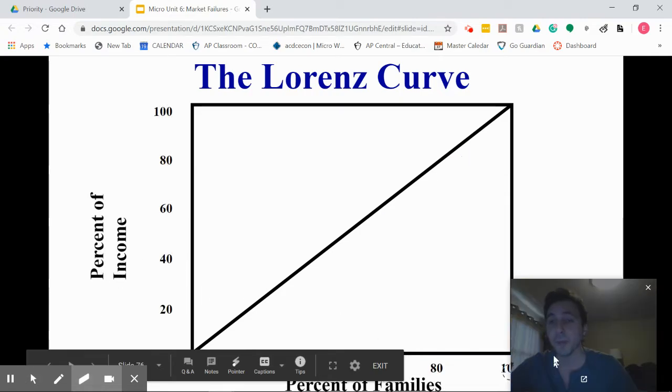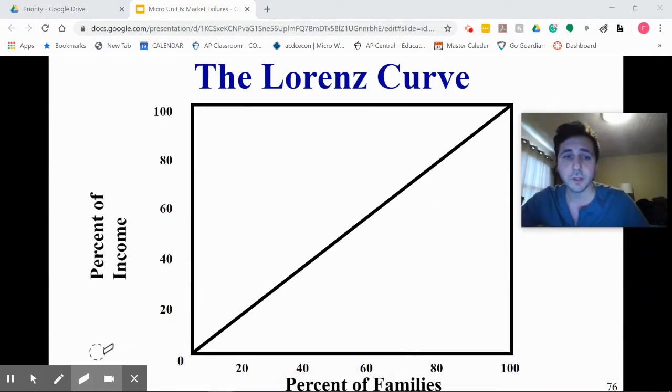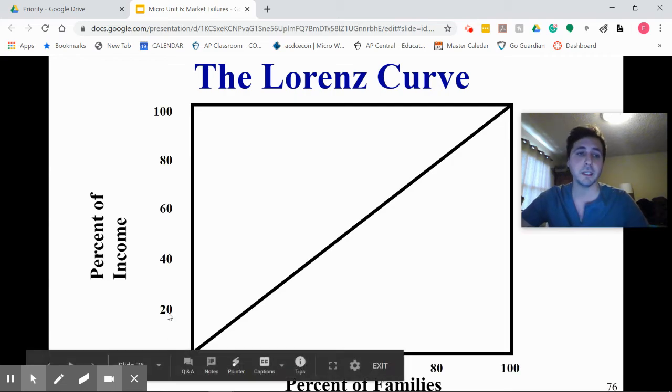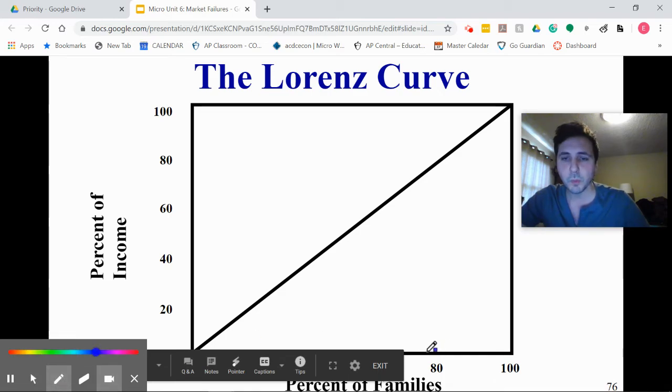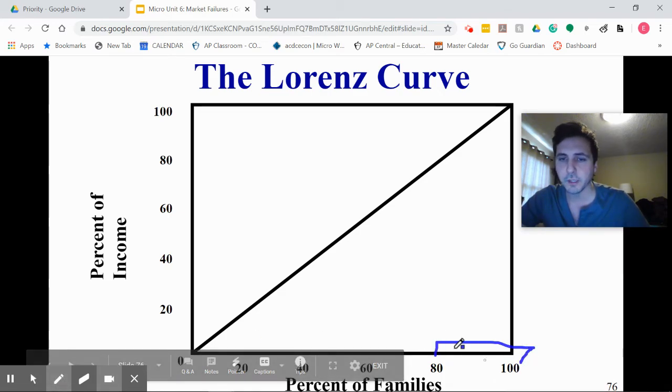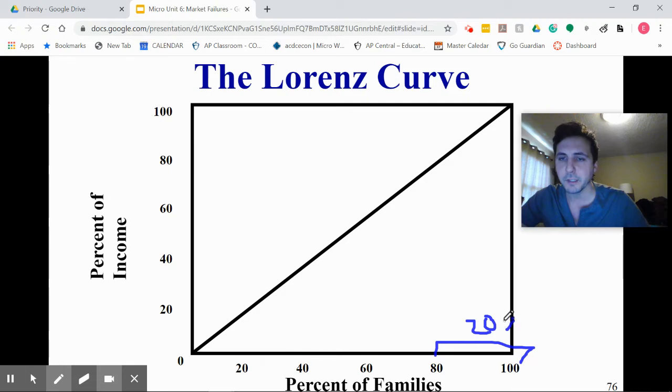We call this the Lorenz curve. The Lorenz curve looks like this, actually a box. And we have this line in the middle, and this line represents perfect equality. Here we have percentage of income. How much of the income do they get? And then we have our different quintiles down here at the bottom. So this quintile right here, 80 to 100, that's 20% of our population. That's our highest quintile.